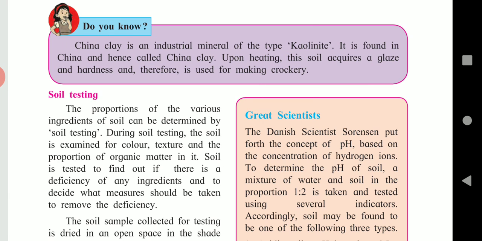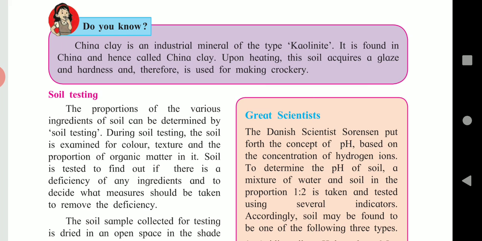Do you know China clay is an industrial mineral? Kaolinite is found in China and hence it is called China clay. This soil on heating acquires glaze and hardness, and therefore it is used in making crockery.